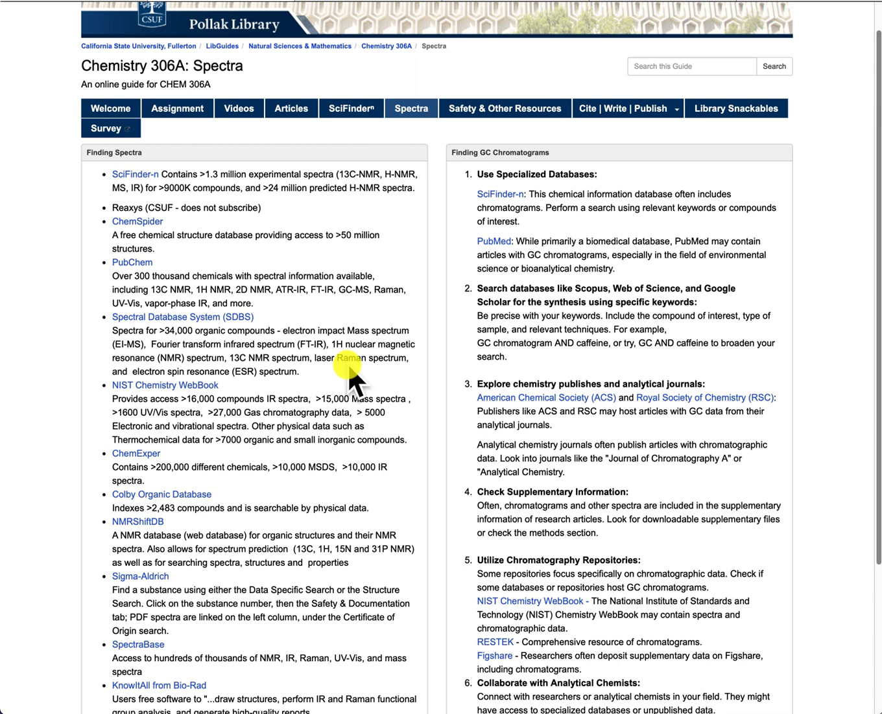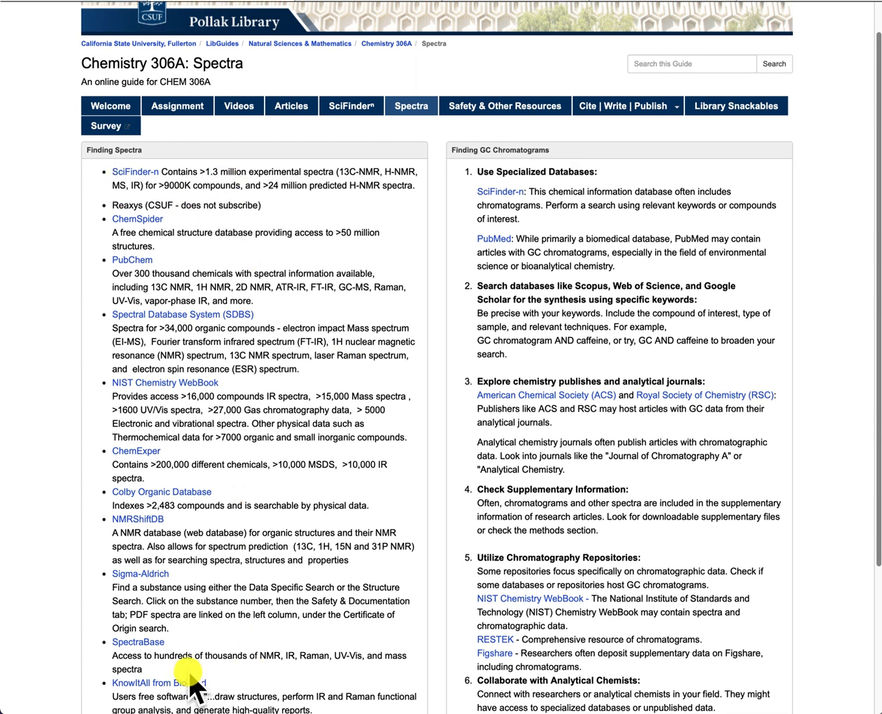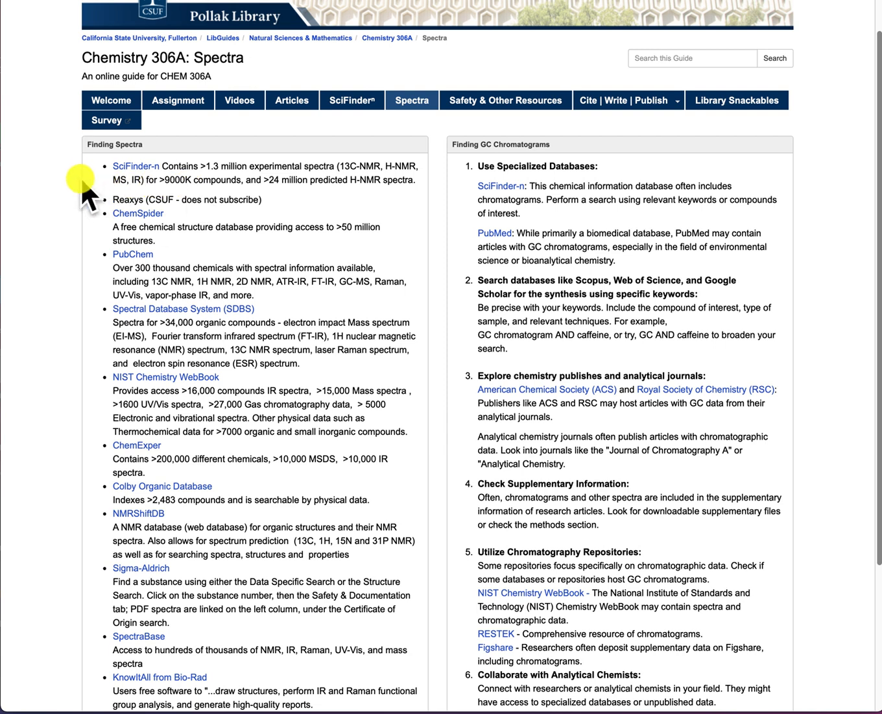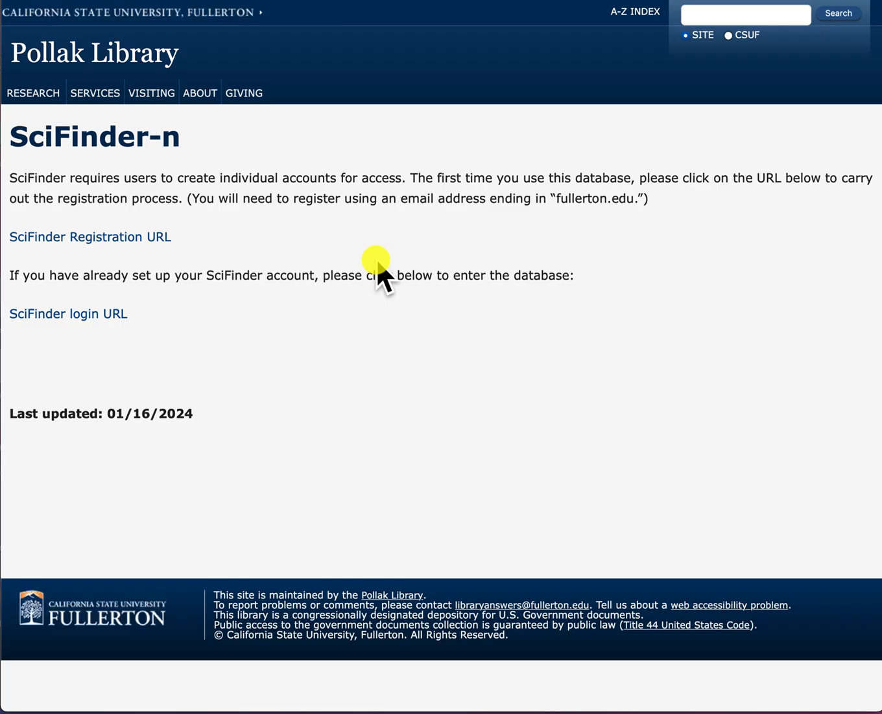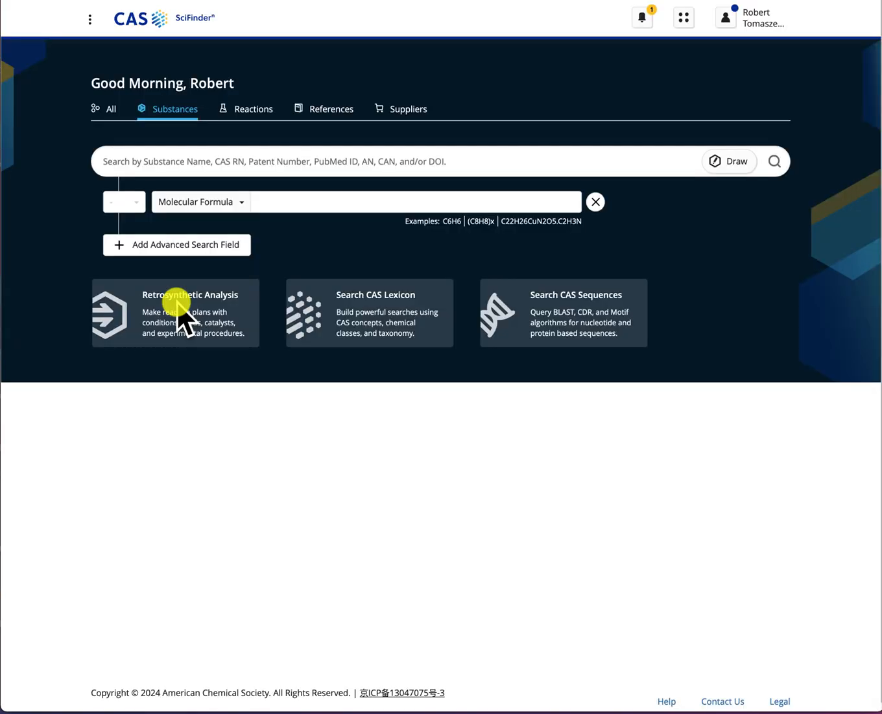When you're looking for spectra, there's a number of different resources that you can use. For instance, we have access to SciFinder. This is a subject-specific database used for searching for chemical information. If I quickly go into SciFinder and show you how to find an IR spectrum, this is the front page of SciFinder.